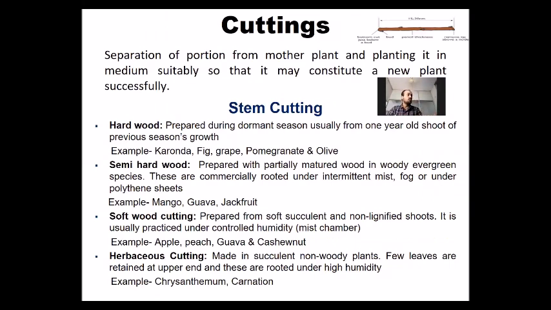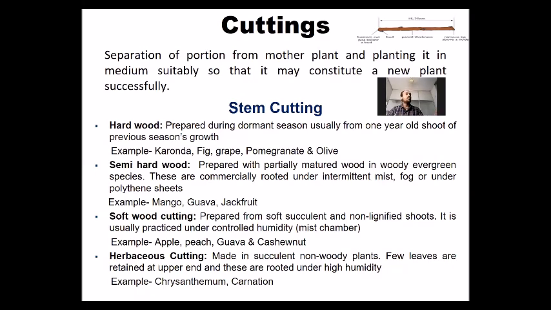Along with the leaves, and these cuttings are rooted under high humidity conditions. Like Chrysanthemum and carnation are examples of herbaceous cuttings. These are also sometimes known as terminal cutting, because the terminal portion of the shoot is taken for planting or for propagation. So these are four types of stem cuttings.